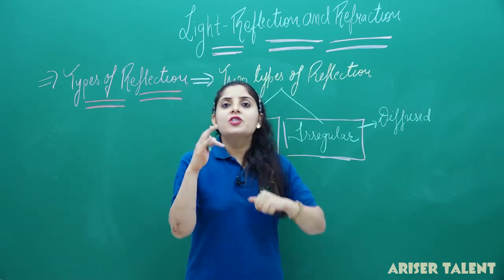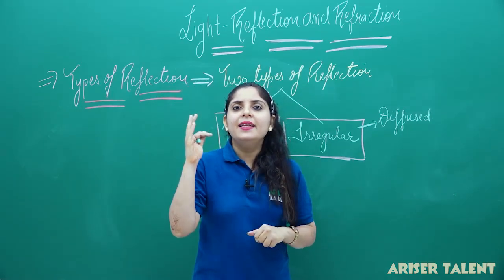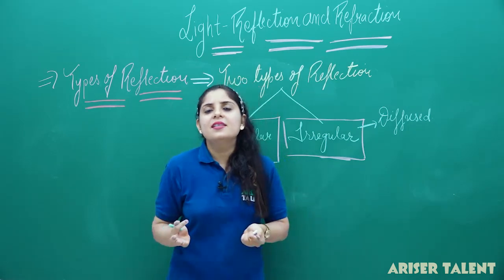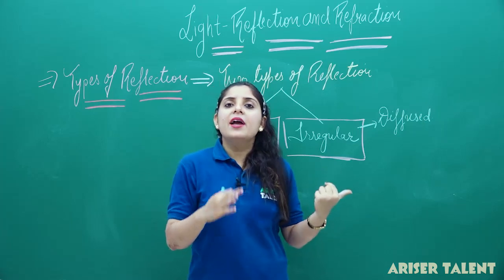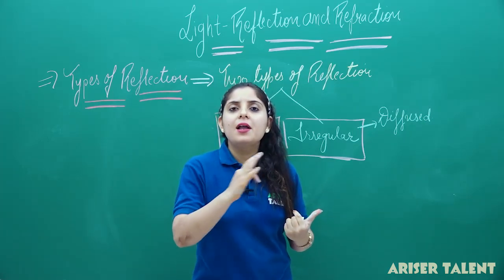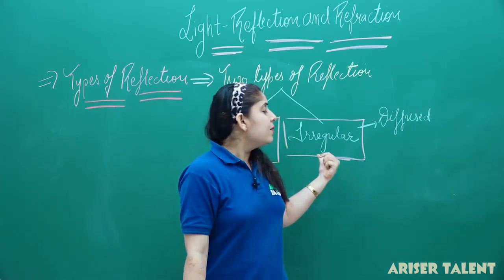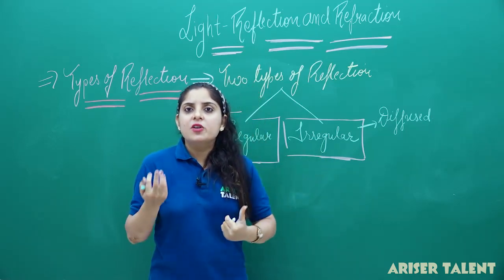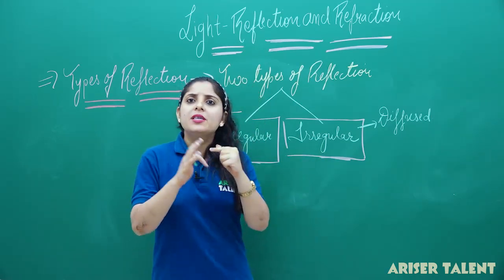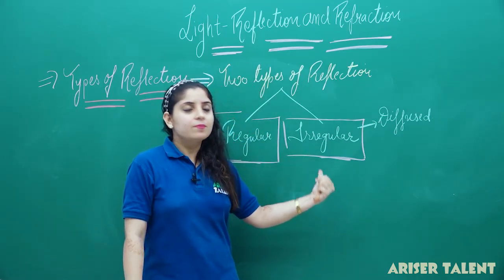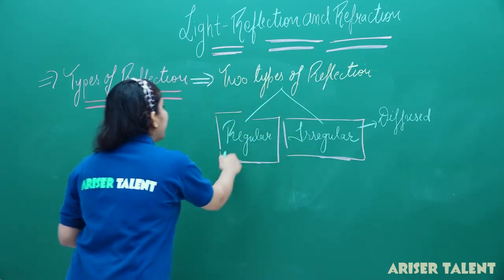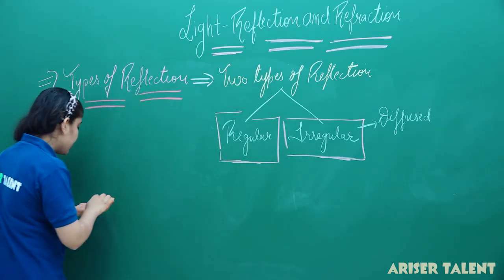Now, the reflection from any wooden surface, any tree, any other things in nature, is irregular reflection. Irregular reflection covers a large part of the light, so the illumination will be large and we are able to see everything around us because of only these two kinds of reflection. So just see what the diagram represents about regular reflection.